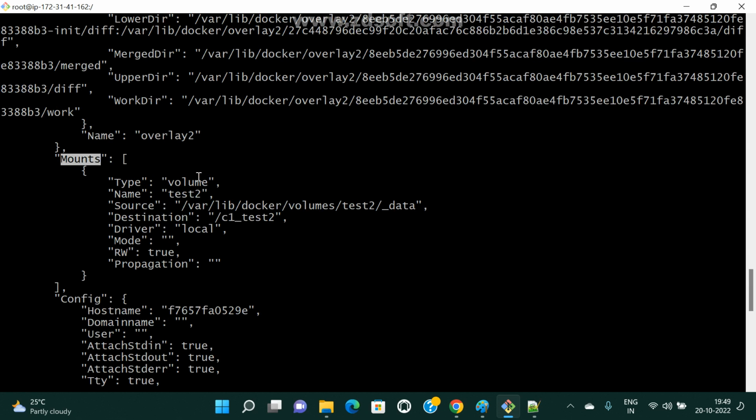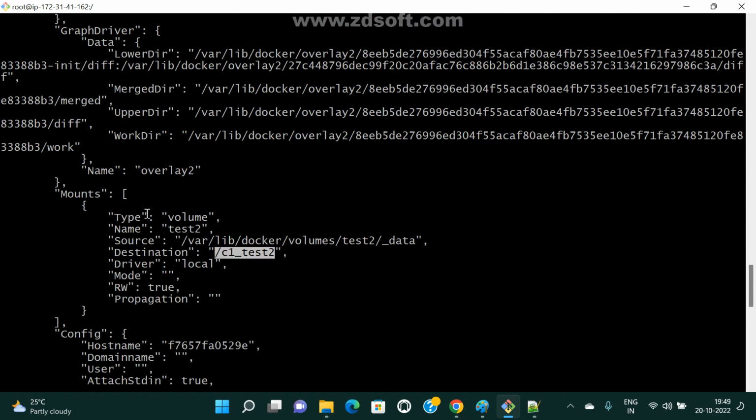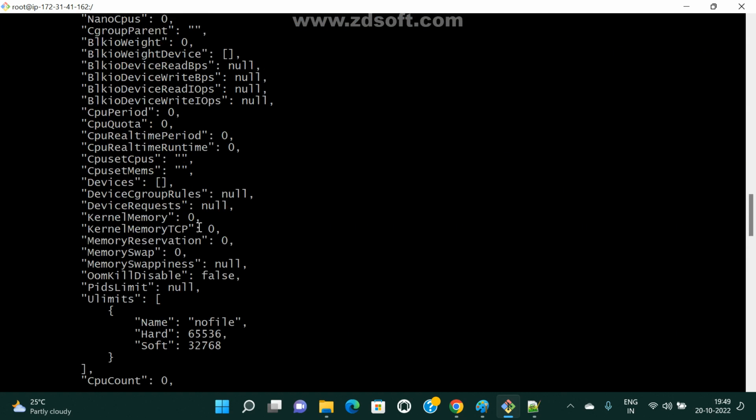Now we can check where it is pointing. See here, the source path. This is type equal to volume, name equal to test2, and the destination also. This is the C1 container that I gave. So like this, we can check which volume path my container is pointing to.